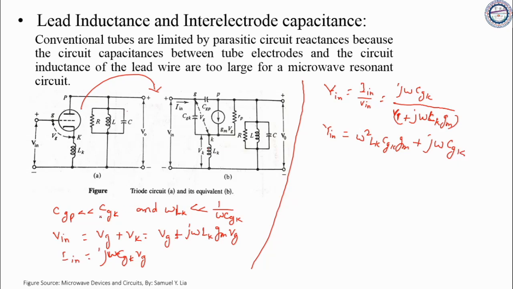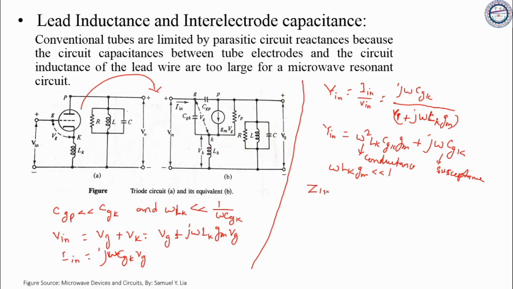So we'll use this assumption, and we'll take that omega Lk Gm is much less than 1. So we have Yin equal to this. This is called conductance and this is called susceptance. So 1 upon conductance is equal to impedance.